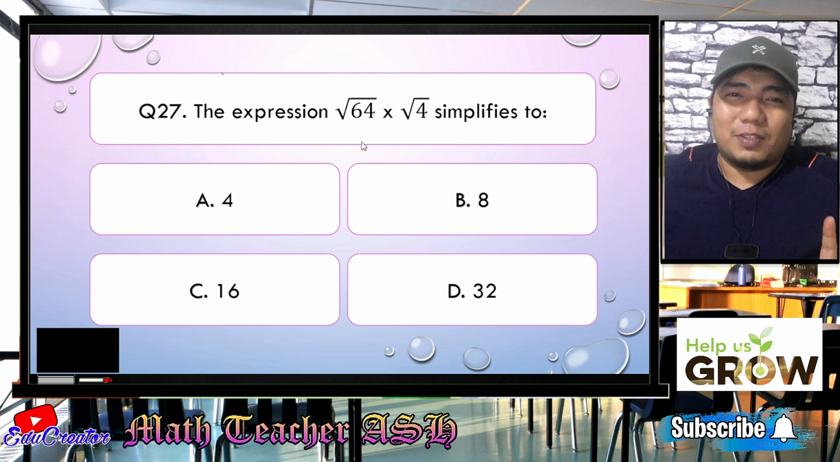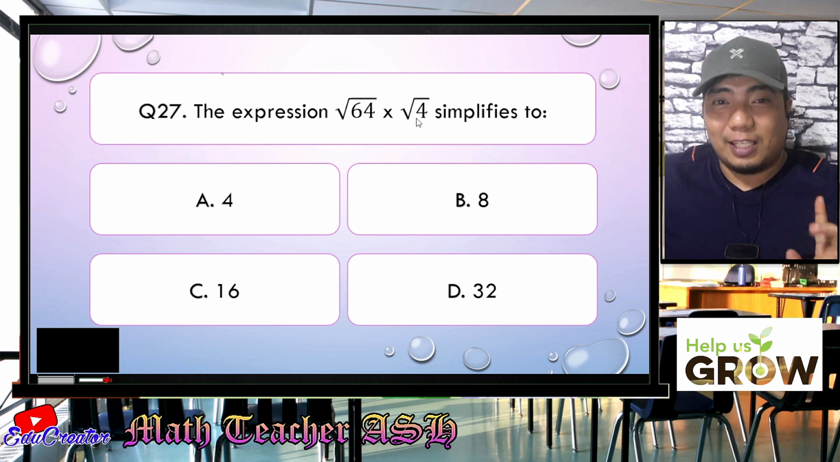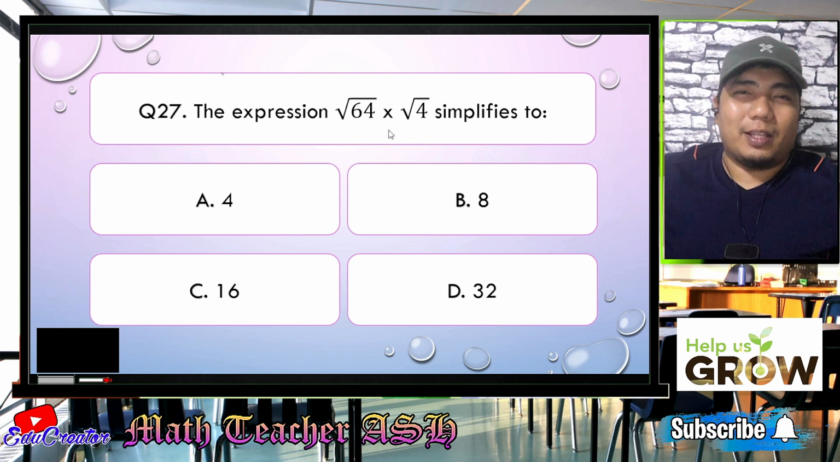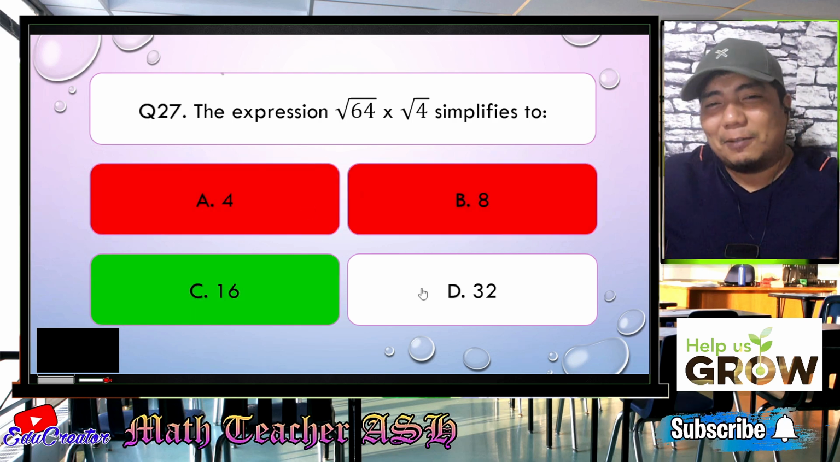So the square root of 64 is, very good, that is 8. The square root of 4 is, that is 2. So you just have 8 here, you just have 2 here. So 8 times 2, that is very good. Letter C, very easy. Easy, right?